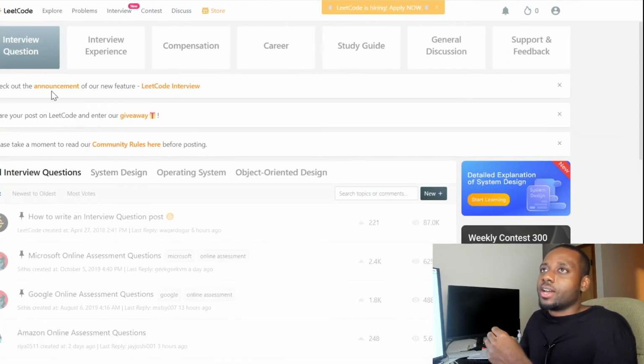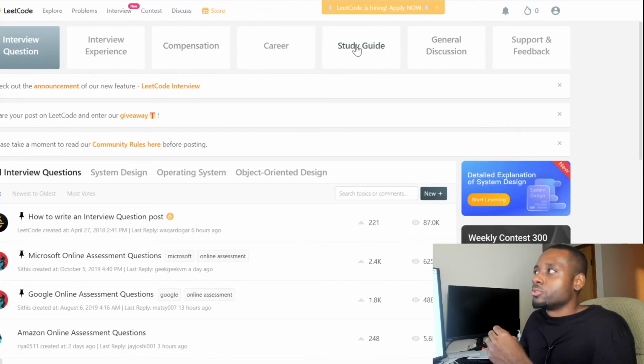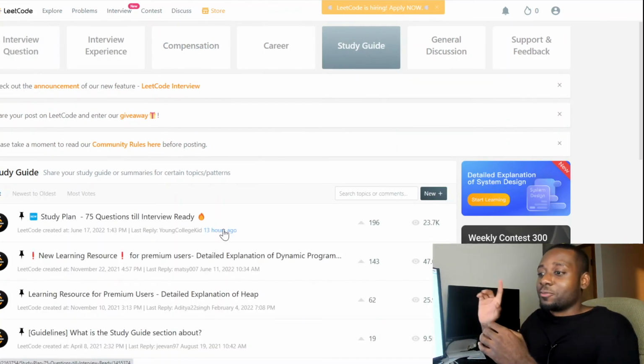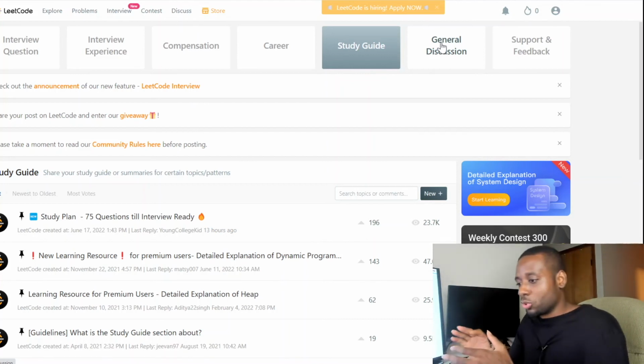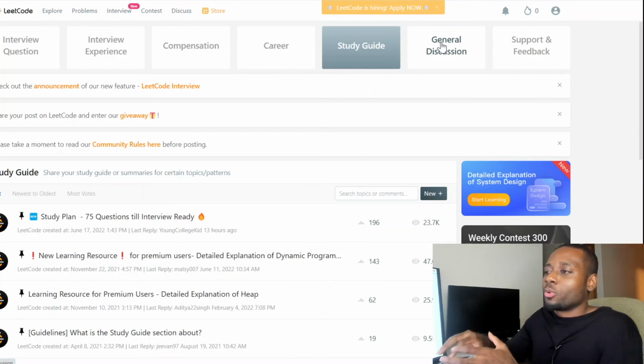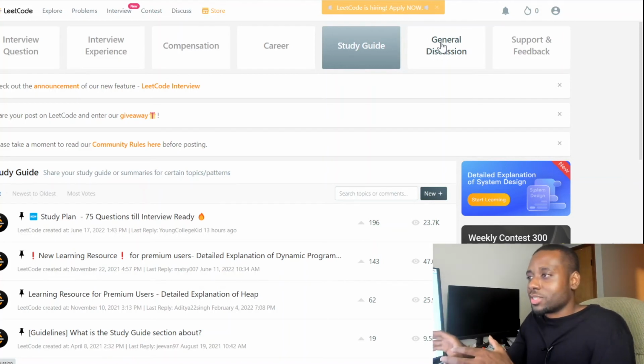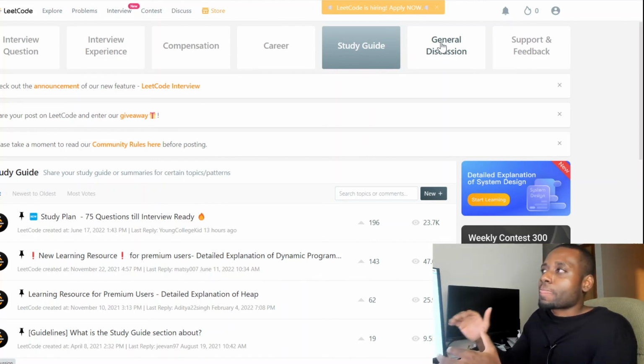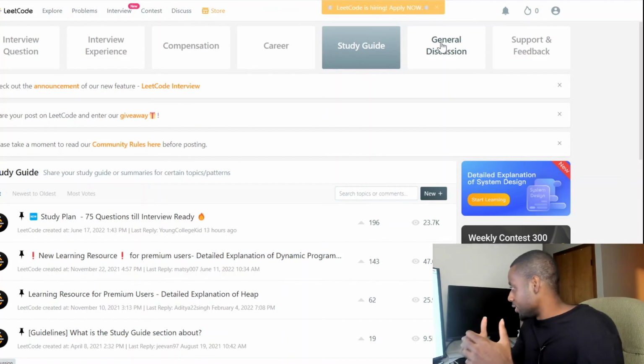You're going to find people posting their study guides. I did a lot of different study guides, and in the article video I went over a lot of posts about dynamic programming and graphs. These are people who have already spent a lot of time organizing questions in a way for new users coming on board to the platform, to easily use those study guides to guide them in mastering concepts. This is what I like about it. It's a very resourceful place.